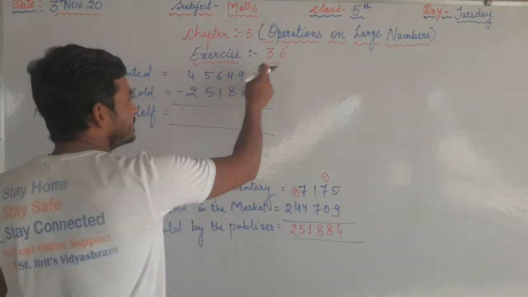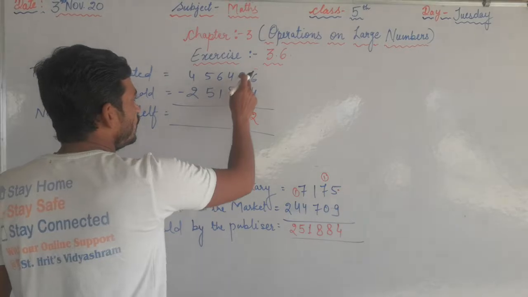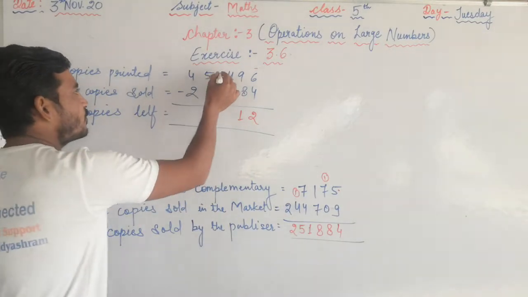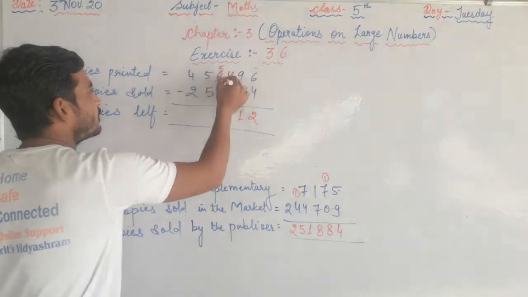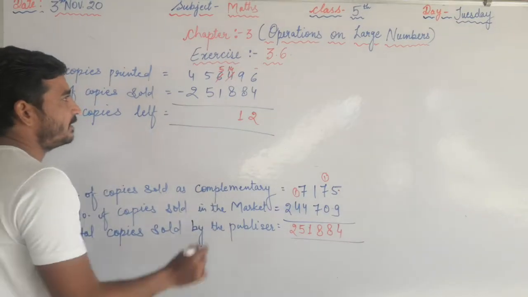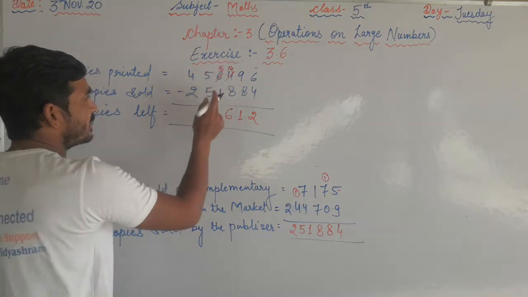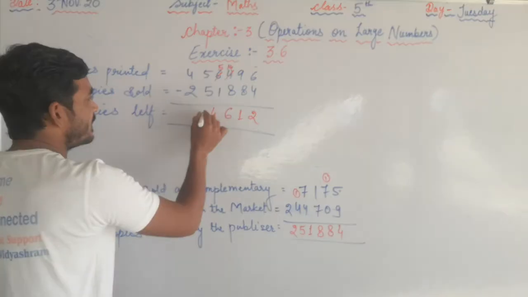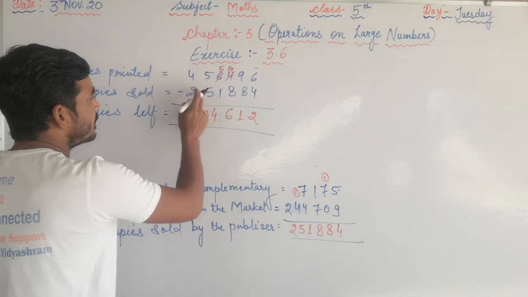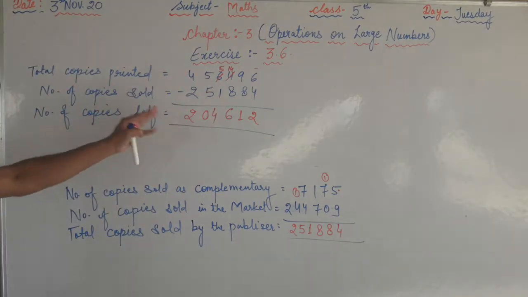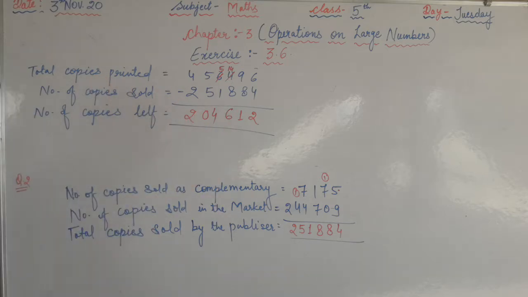Now 6 minus 4 2, 9 minus 8 1. Here 8 can't be subtracted from 4, so you have to borrow 1 from 5. Here it becomes 4 and here it becomes 14. So you have to subtract 8 from 14. 6, 5 minus 1 4, 5 minus 5 0, 4 minus 2 2. So these are the copies that were left with the publisher.